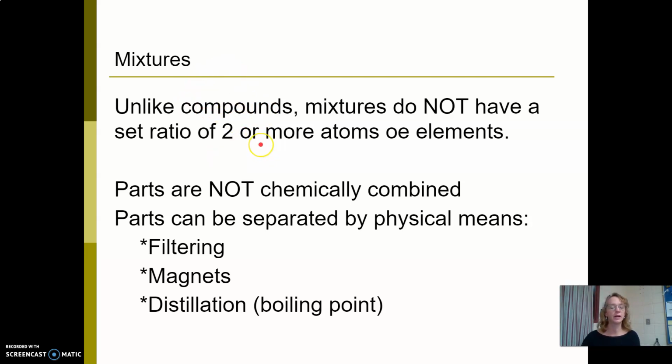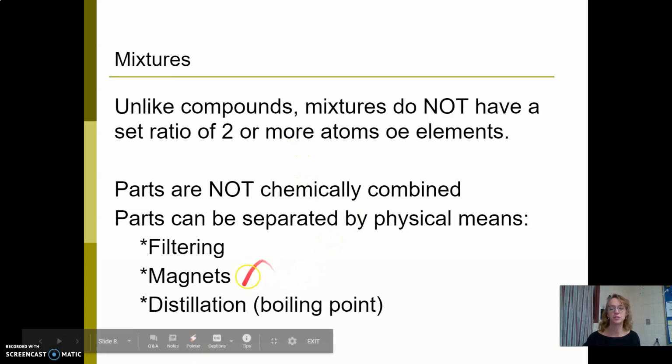They can have a different ratio. They don't have a set amount of atoms or elements. So if you have a mixture, one of the ways you'll know you have a mixture is it's super easy to separate them. You can separate it with filters, like when you make coffee, you filter through that coffee. You can separate it with magnets, and you can separate it with boiling point.